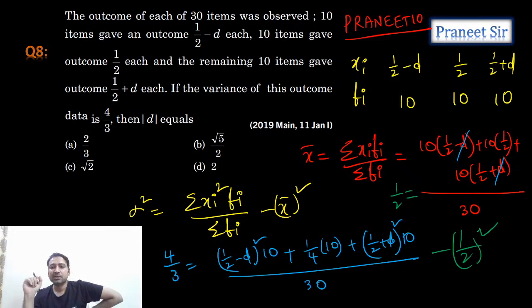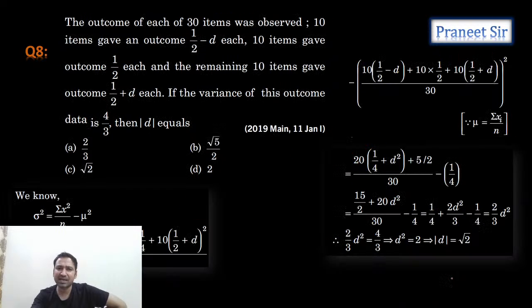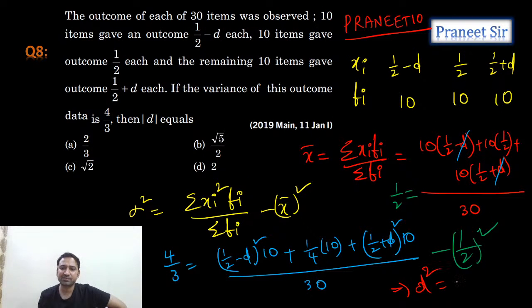Right. So let's complete this question, guys. From this we can calculate the d value. Let's skip the calculation. So what d value are we getting? d square is 2, we are getting, guys. d square is equal to 2. That means d is equal to root 2. So guys, is it clear? Everyone understood this? Any doubts?